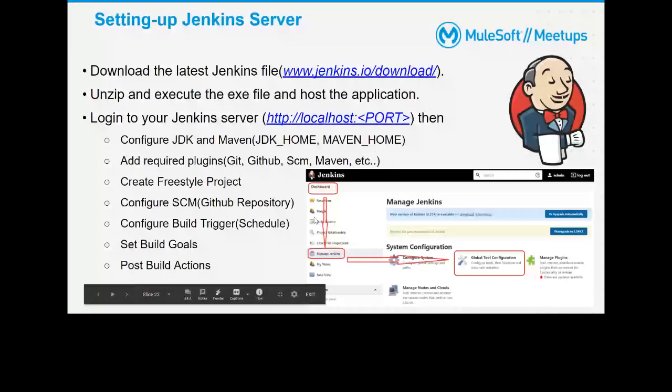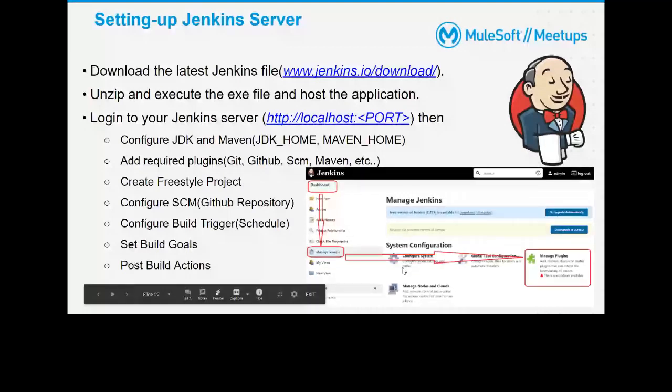Second step, we need to install some plugins, like the Git plugin, the source control management plugin, and Maven. I'll show you how we can install those. We go to the dashboard, Manage Jenkins, and set the JDK and Maven home in the global tool configuration. And to install the plugins, we go to the Manage Plugins option: dashboard, Manage Jenkins, and then Manage Plugins.